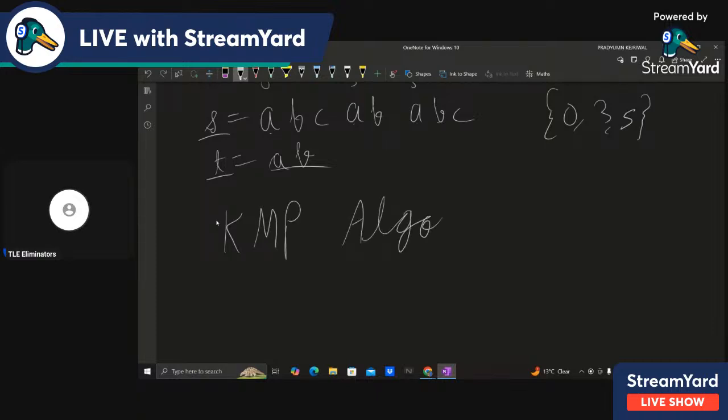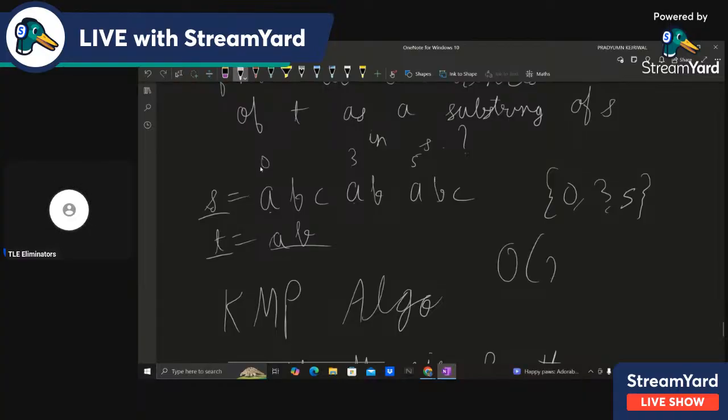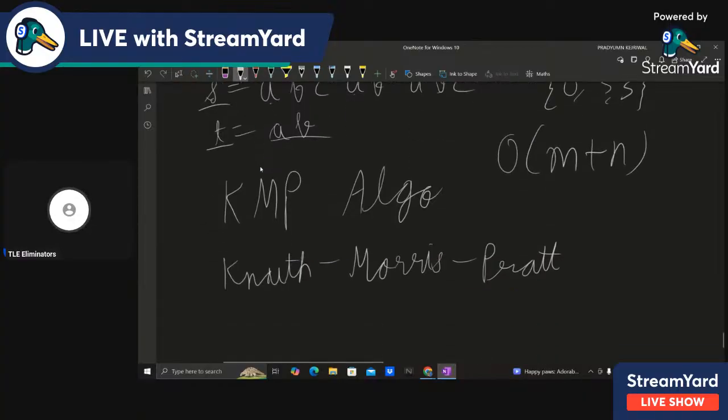Okay. So what is the KMP algorithm? KMP stands for Knuth Morris Pratt. These are three names of some computer scientists. It is actually a very powerful algorithm, and we can solve many string problems using it. It is basically a string algorithm. So this problem can be solved in O of m plus n using the KMP algorithm.